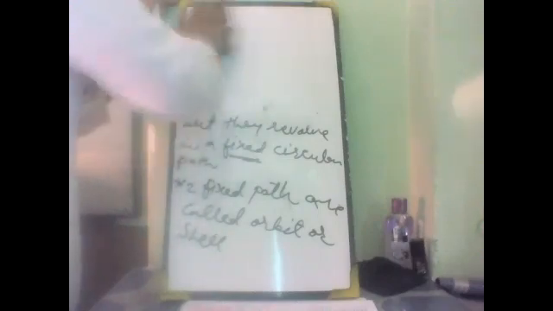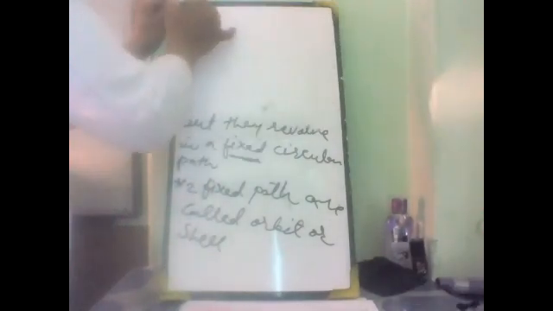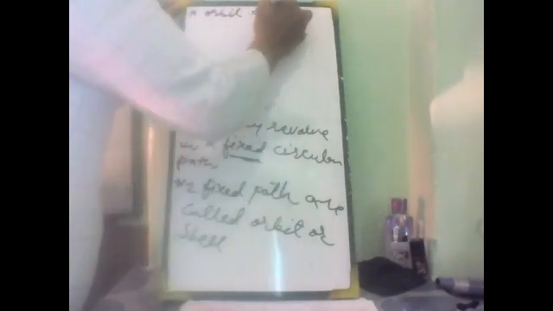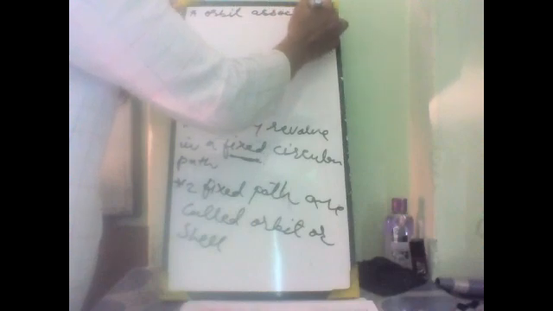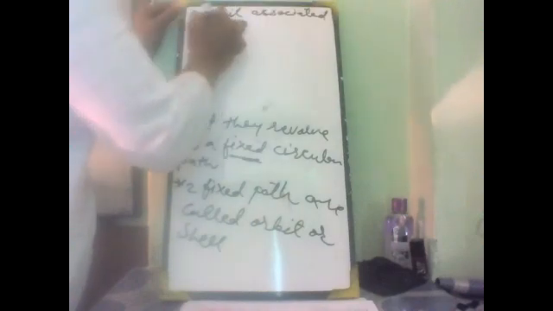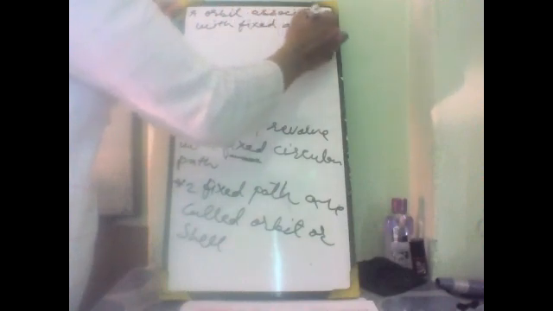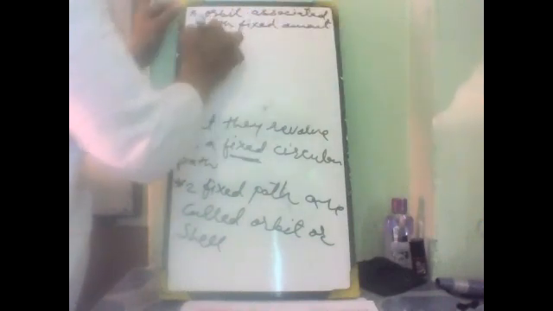They are associated with a fixed amount of energy.